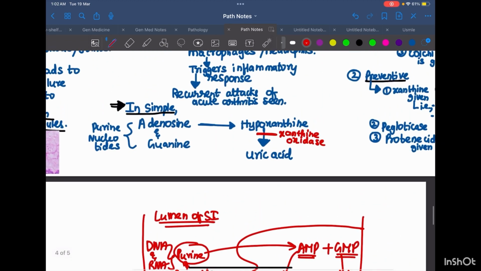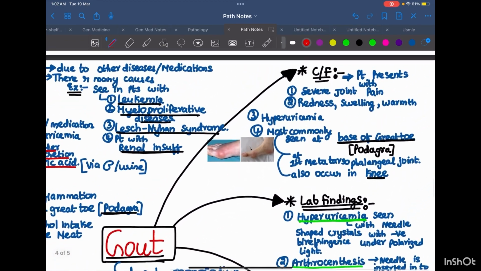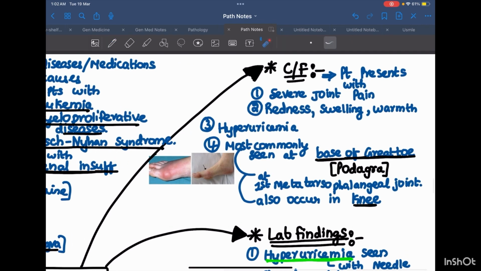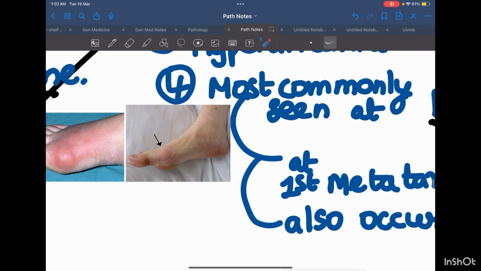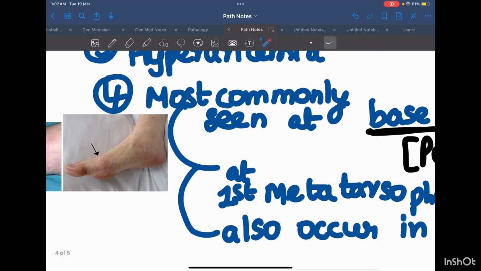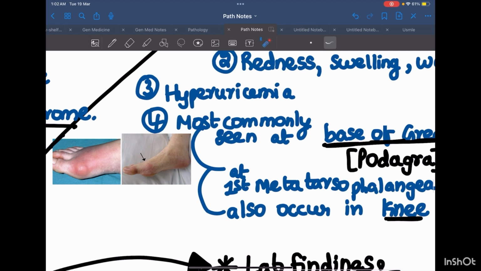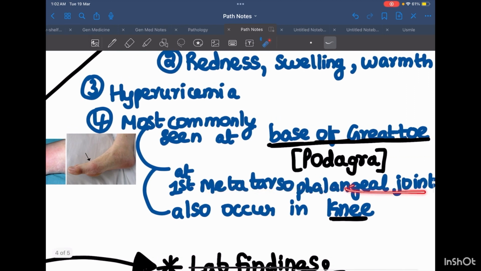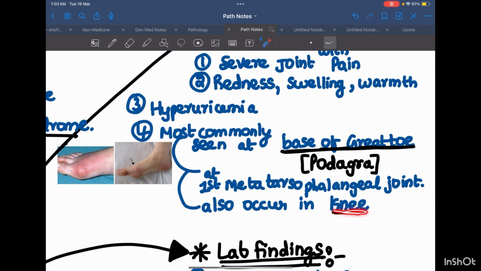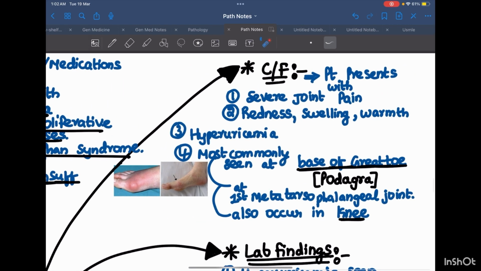So let's come to the clinical features part. Patient presents with severe joint pain, redness, swelling, warmth, most commonly seen at the base of the great toe, that is podagra. This is how podagra looks like. It is also most commonly seen at metatarsophalangeal joints, and also seen in the knee. So these are clinical features.